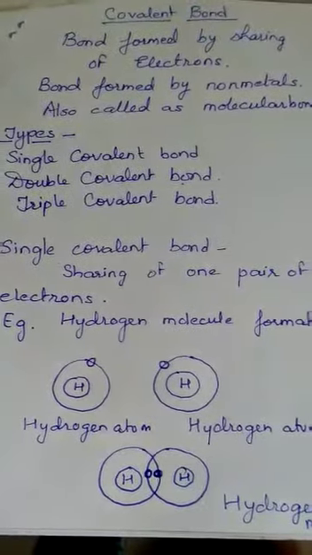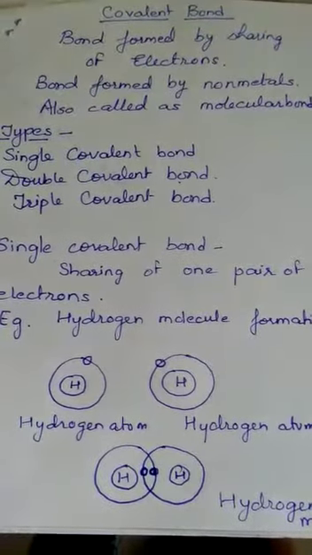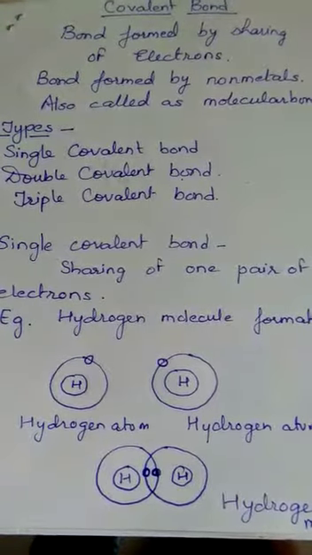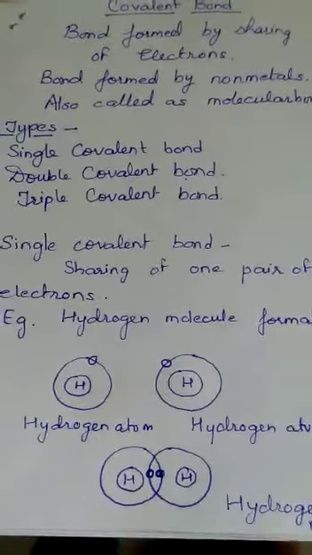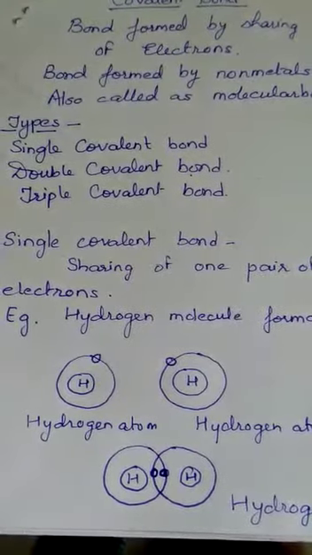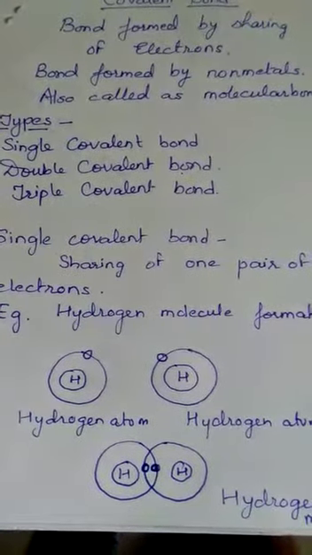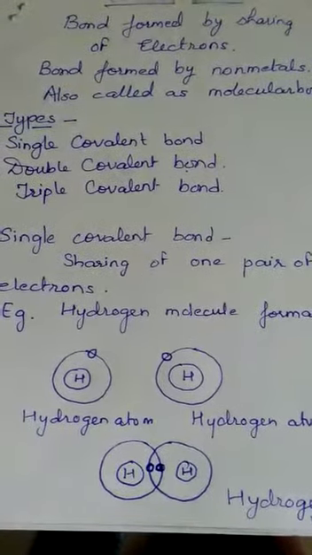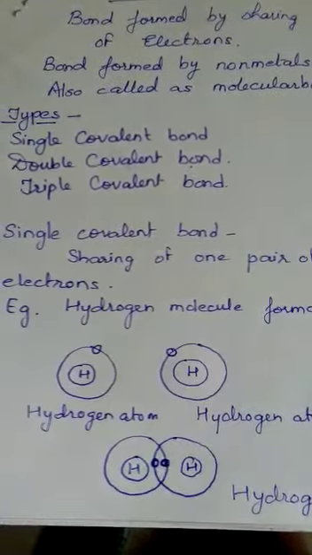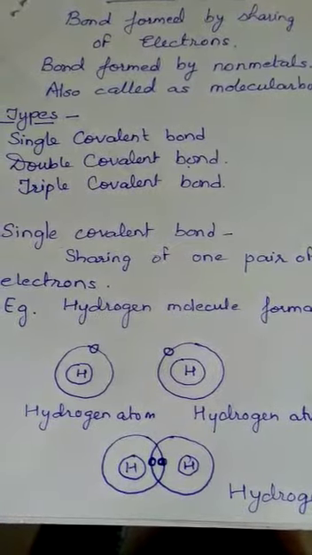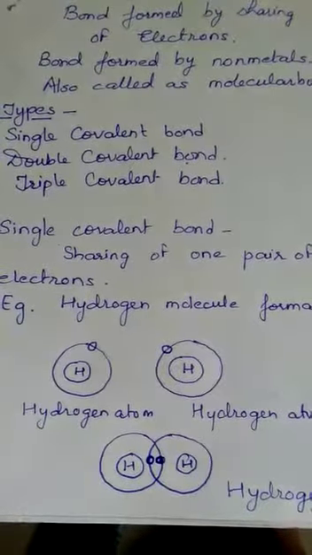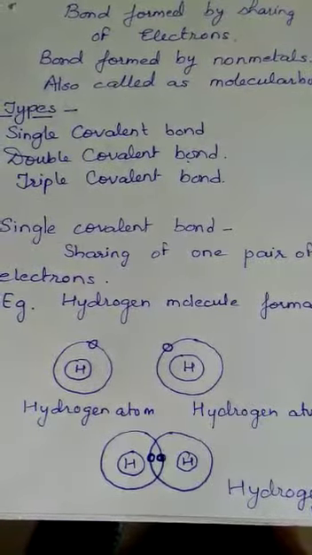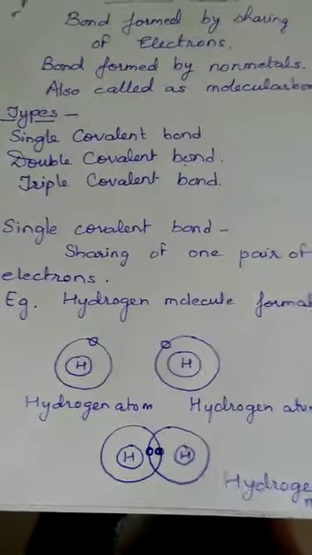We also know that the reason for bond formation is that the participating atoms want to get the electronic configuration like that of the nearest noble gas. The nearest noble gas to hydrogen is helium, and we know that the first orbit can have maximum 2 electrons. So hydrogen atom wants to get 2 electrons in its first shell so that it becomes chemically stable.